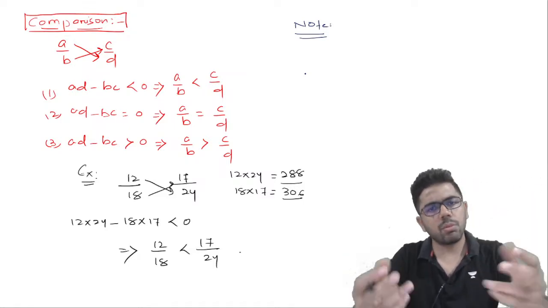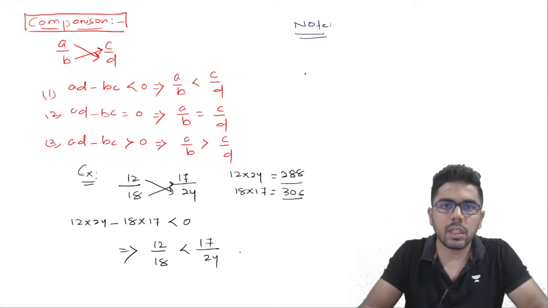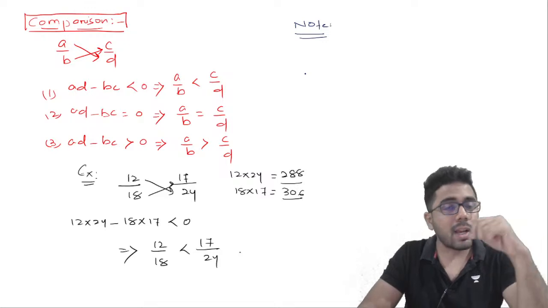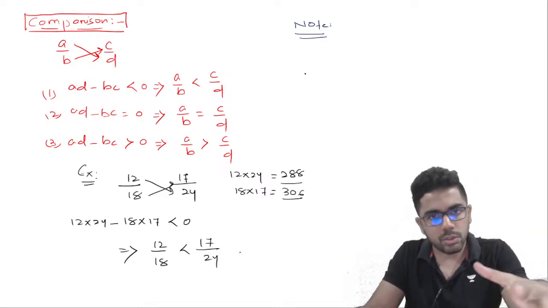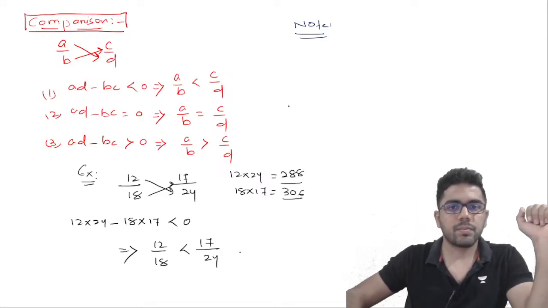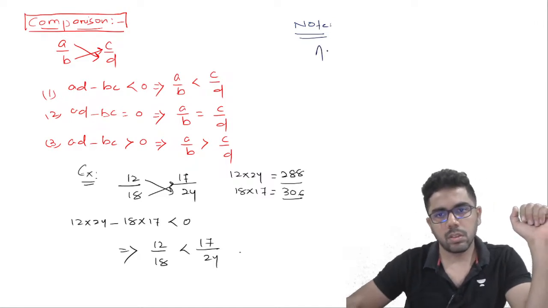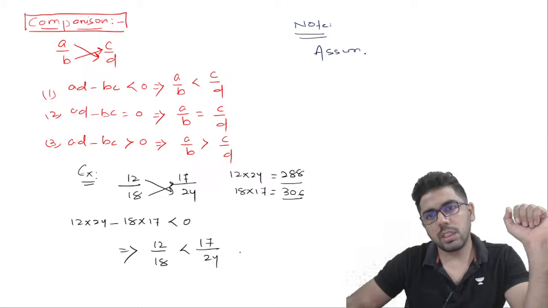Because obviously दो simple numbers, integers add करना easy रहता है as compared to if I am supposed to add two fractions. So I'll assume in such a way that I'll avoid ratios. Okay. So this is something that you have to keep in mind. Assumption. How do you assume values?